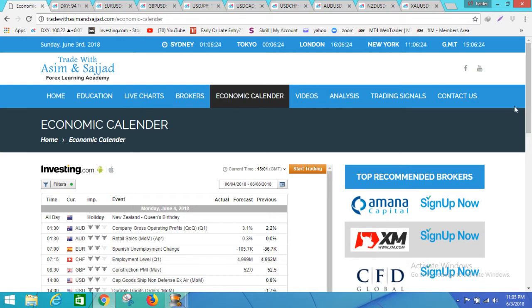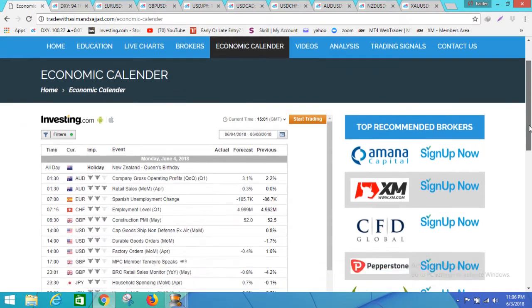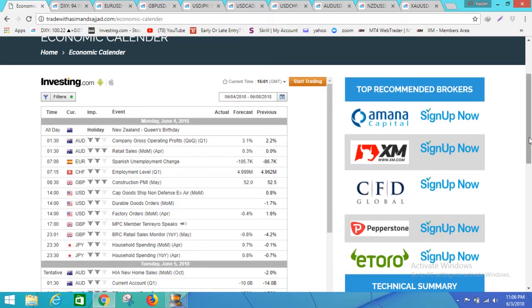We begin our analysis with the economic calendar. This coming week is quite busy, with many fundamental news releases. The first one starts on Monday: retail sales for the Australian dollar. Then later we have construction PMI for GBP pairs. We have some medium impact news for US dollar, GBP and JPY.